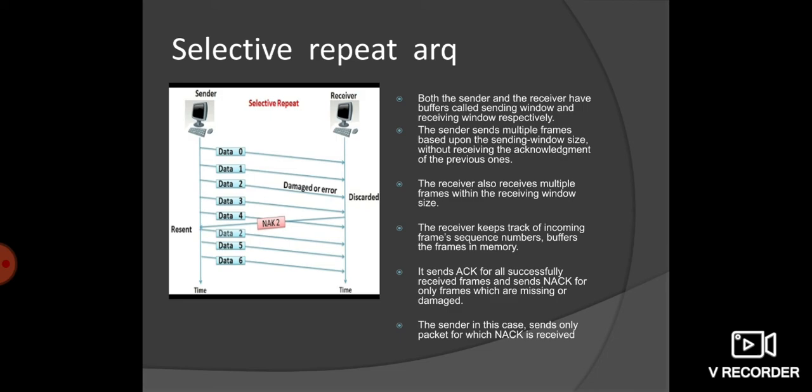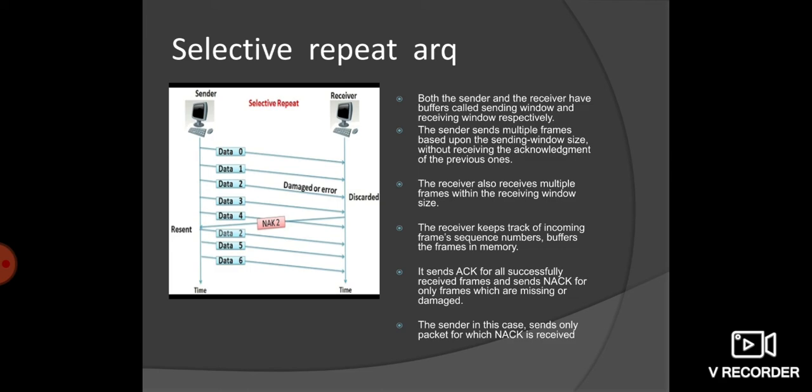The receiver keeps track of incoming frame sequence numbers and buffers the frames in memory. It sends acknowledgement for all successfully received frames and sends NAK only for frames which are missing or damaged. The sender in this case sends only the packets for which NAK is received.